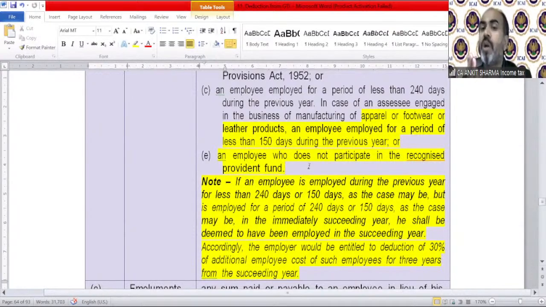So technically he won't be eligible for this kind of definition, but the government has made a very good provision, a very good amendment, that if somebody has been employed in the year of appointment for less than 240 or 150 days, but in the next year he has been employed for more than 240 or 150 days, then he will be eligible for the deduction from the next year. Technically, we will assume that he is a new employee for the purpose of the next year. So we can say it like this.